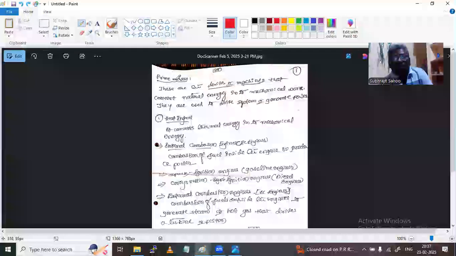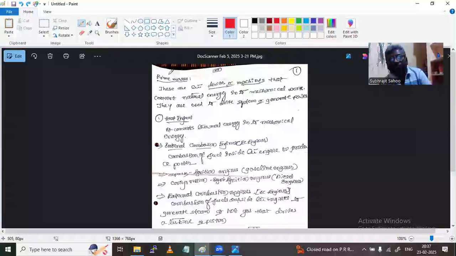The first chapter is related to the basic things which are required to convert the available natural resources into useful work. Within this concept, we first start with the prime movers.